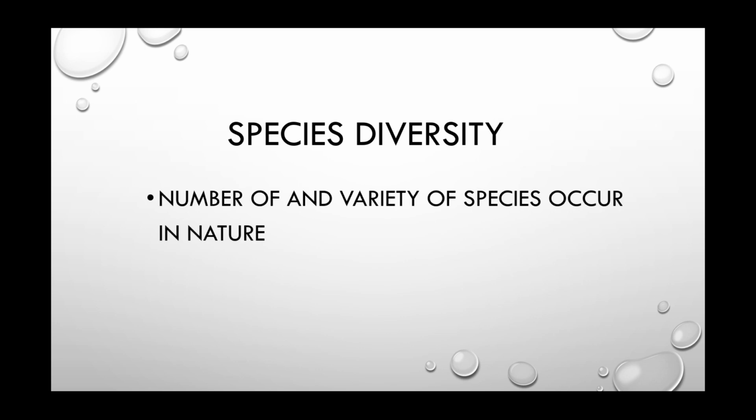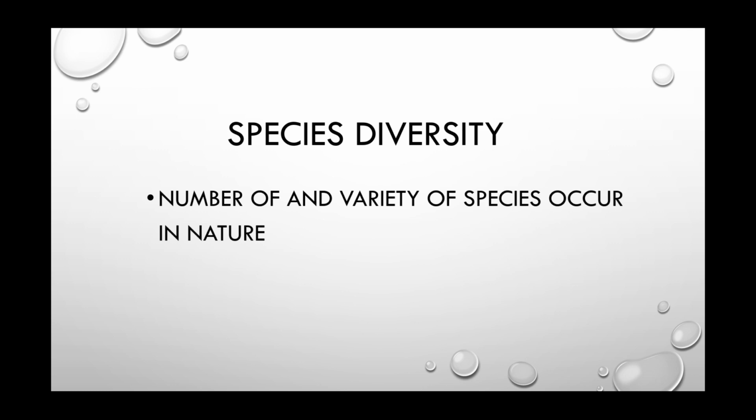The number and variety of species that occur in nature. We can see that our surroundings, our environment, is rich in different varieties of organisms. It includes a variety of species of plants and animals, right? This number of species present on the earth is said to be species diversity.